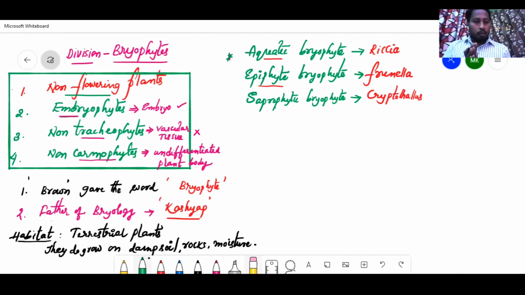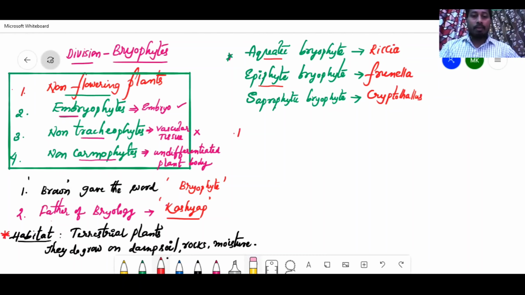Now, what type of plant body do all these plants have? Till now we have spoken about bryophytes. The body is not differentiated into root, stem, and leaf. That's the reason for its body we sometimes use the term thalli. So the first point was habitat.